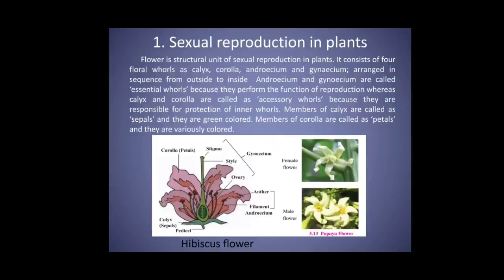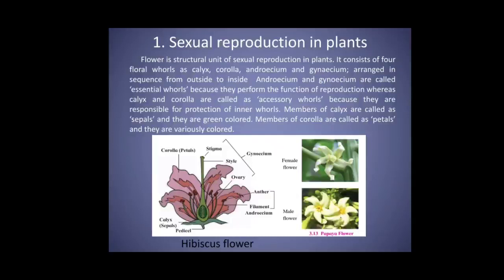Androecium, the male part of the flower, and gynoecium, the female part of the flower, are called essential whorls because they perform the function of reproduction, whereas calyx and corolla are called accessory whorls because they are responsible for protection of the inner whorls.